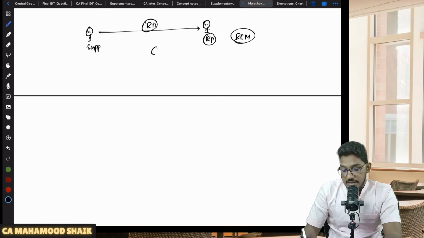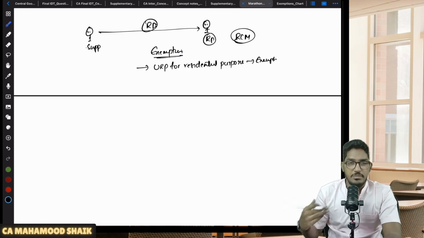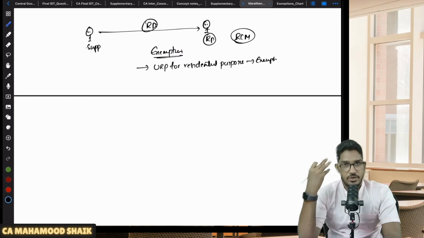But however, there are some exemptions here. Renting of residential dwelling is exempted. When is it exempted, sir? In case the renting of residential dwelling is received by an unregistered person for residential purposes, it is exempted. No one will be liable to pay the GST. Let us say, for example, I am a salaried employee. I went to some metropolitan city.